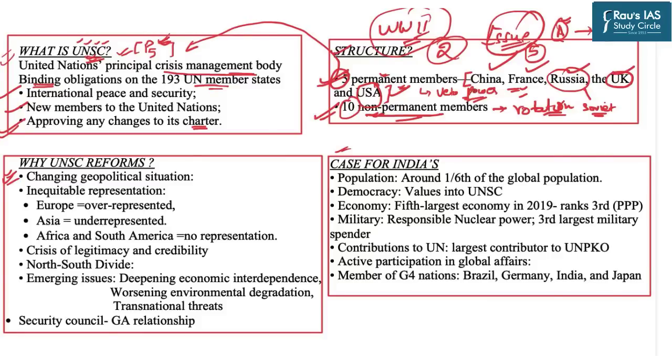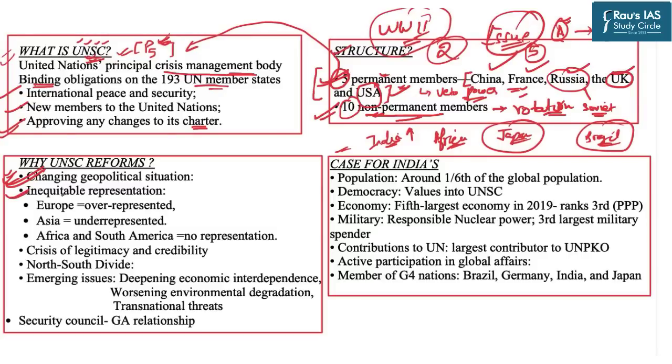But now, if we talk about the present situation, that geopolitical situation has changed a lot. Now, a country like India is emerging with its full might. Now, there is a huge socio-economic and cultural importance of the countries of Africa. For example, Japan is one of the most industrialized nations of not only Asia but of the whole world. Similarly, Brazil also has its importance at the global geopolitical level. So the point is that presently the geopolitical situation has changed a lot since World War II, and that is why there must be a reform and the UN must do away with this restricted five permanent member formula.